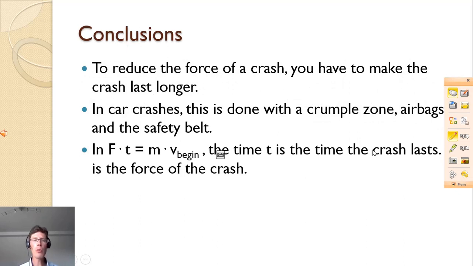Conclusions. To reduce the force of a crash, you have to make the crash last longer. In car crashes, this is done with a crumple zone, airbags and a safety belt. To analyze these kinds of crashes with the known formula, you need to realize that the time is the time required for the crashing object to come to a standstill, and the force would be the force of the crash.